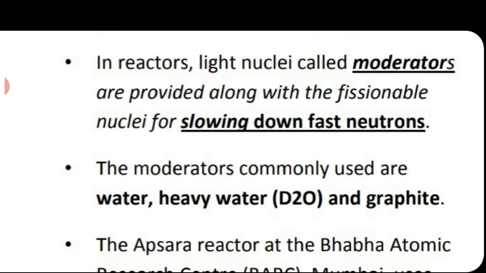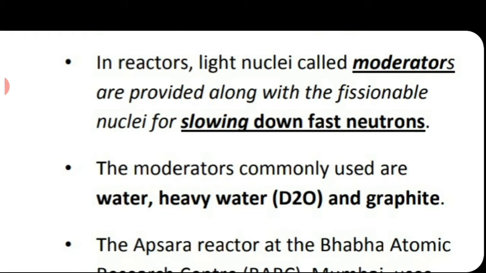If the neutrons produced by the fission reaction are very highly energetic, it may so happen that the neutrons will just penetrate the uranium-235 atom and come out of the nucleus without causing any fission. In that case, the chain reaction will not continue and the production of energy will not take place at the rate we expect. So the fast moving neutrons are to be slowed down in order to ensure the occurrence of chain reaction at a fixed rate.